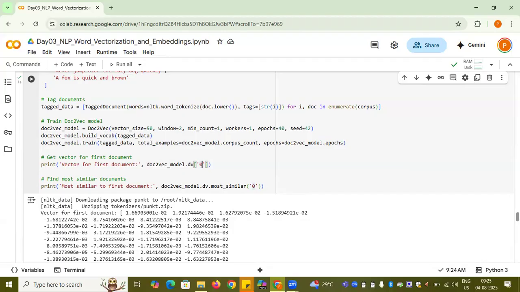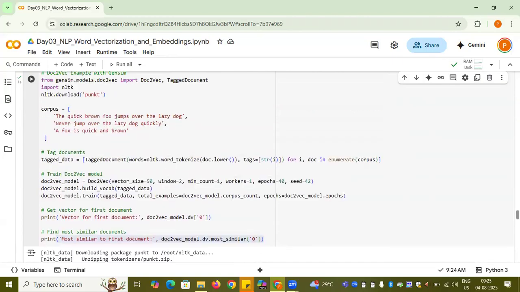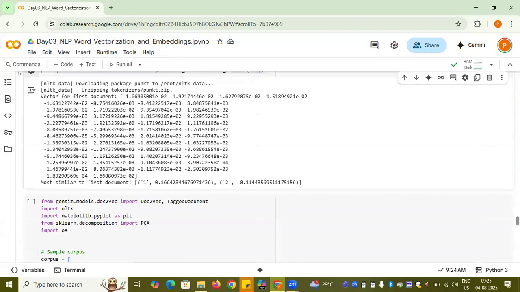And then .dv.most_similar to the 0 will provide you the similarity between different documents and their scores, right? So this is the example of distributed memory, right? By default, it's distributed memory.